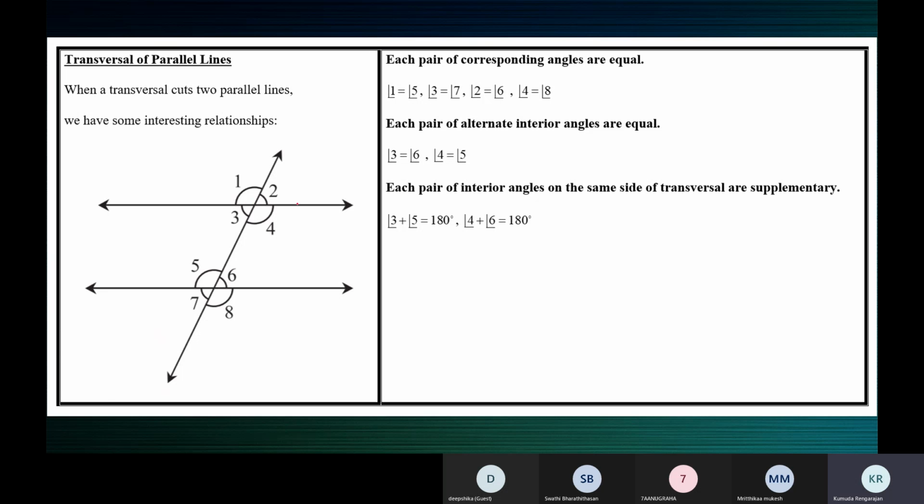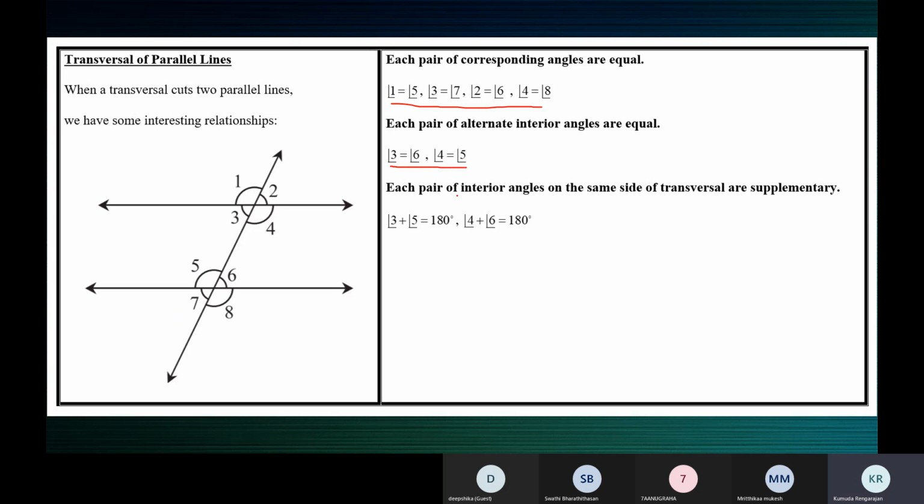So children, here the two lines are given to be parallel. These two lines are parallel to each other. Then you can see each pair, when the lines are parallel, each pair of corresponding angles are equal. So you can see that angle 1 is equal to angle 5. Angle 3 is equal to angle 7. Please go through this and see if you have any doubt.